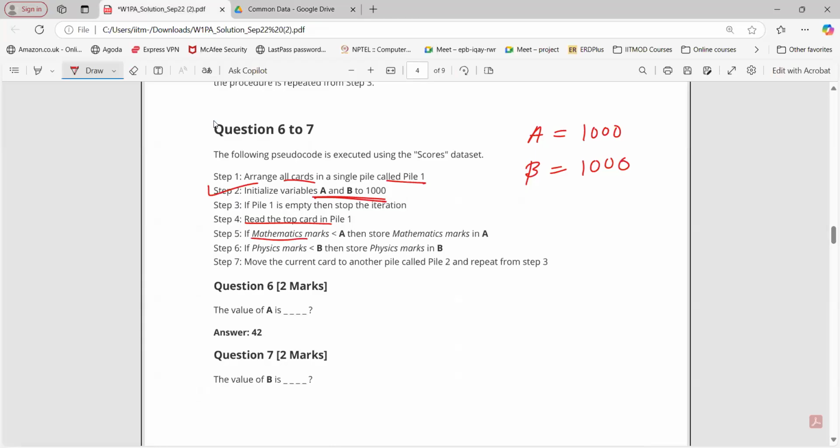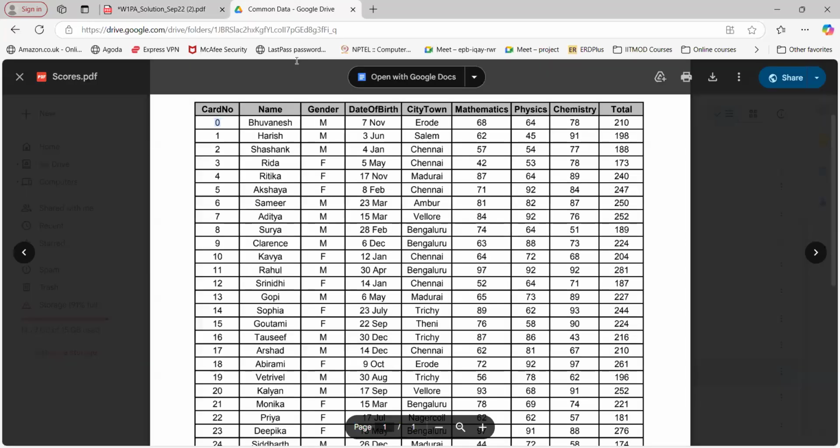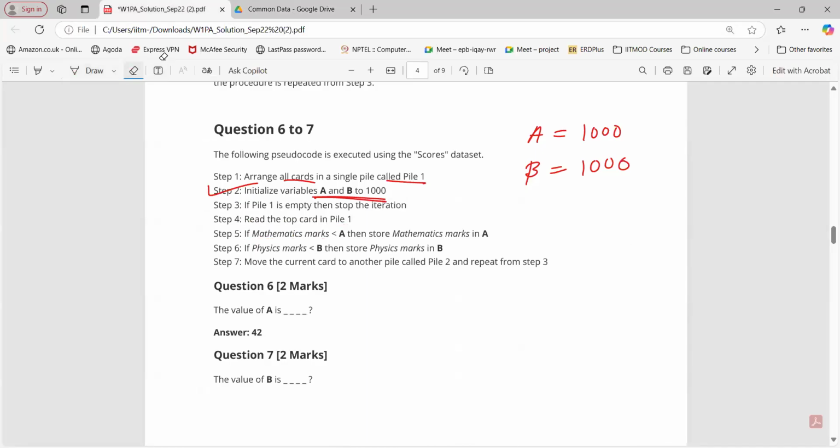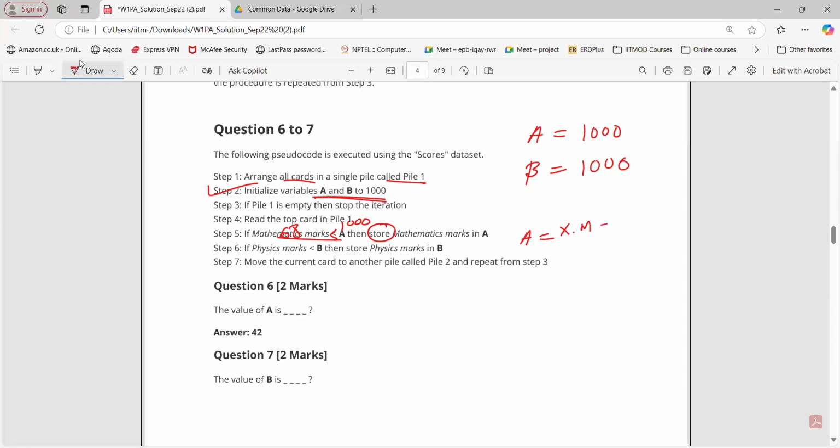If mathematics mark is less than A, then store the marks in A. Now tell me, mathematics marks for this is 68. Will this condition become true? Yes, sir. 68 is less than what is A? 1000, right? So 68 is less than 1000, true. Then store mathematics marks in A. Store means A equals the mathematics marks of that particular card. So that is basically 68. Now the value of A is 68, not 1000. It got updated to 68, remember.